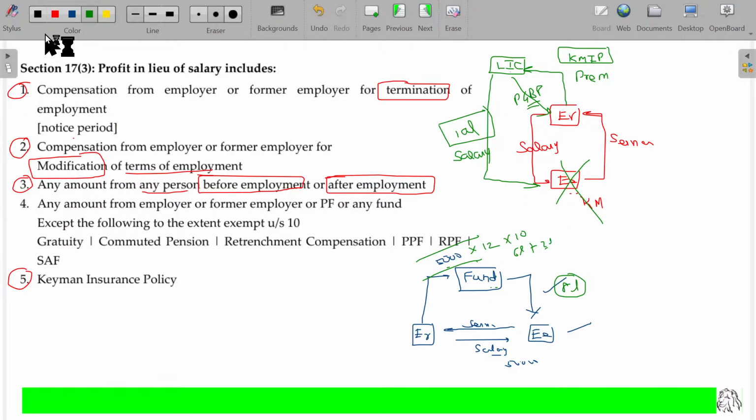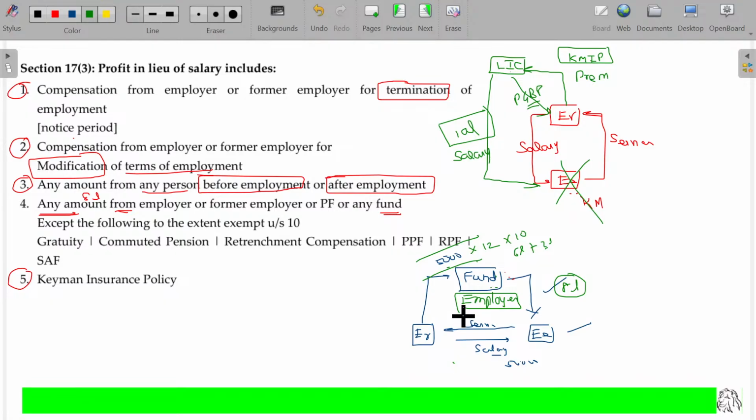From here you are receiving any amount. What's that amount? This 8 lakhs. From where? Any fund. Any fund means this one. This fund is usually created by the employer, or he may have his own fund, or he may have supported employees sometimes later. All these cases. So he creates a fund, deposits there, and at his resignation or retirement he gets the amount from the fund, like a mutual fund.